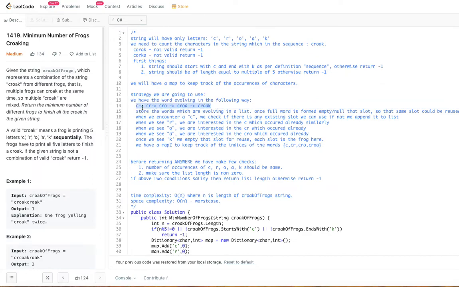So what we are essentially going to do is keep track of how many of these words there are in a separate map. We keep a map to know the occurrences of each character, and another map to know how many of these strings or words we can form. Assume C is also a word, CR is a word, CRO is a word, like that.